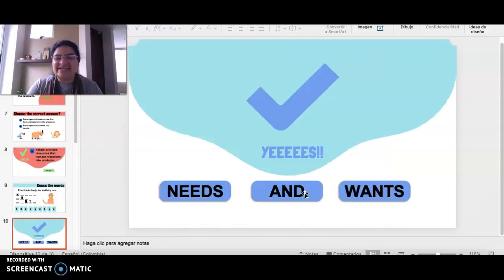Let's see, needs and wants. Remember, people, needs are things for basic necessities that we have. For example, food, clothes, house, homes, shelter, etc. And wants are those things that we can live without. Las necesidades son aquellas cosas que nosotros realmente queremos y debemos tener para poder vivir. Mientras que los deseos son cosas que nosotros podemos pasar de largo y no nos vamos a morir si no las tenemos. Okay, let's continue.